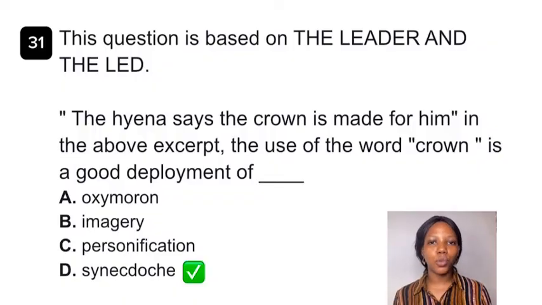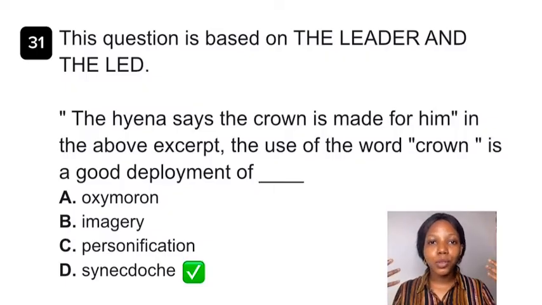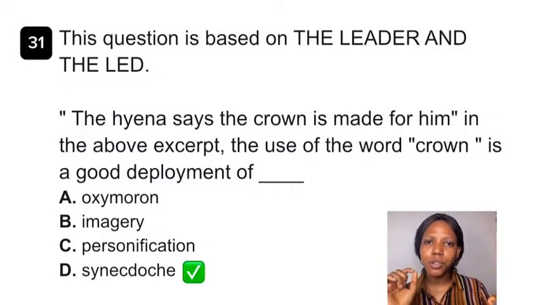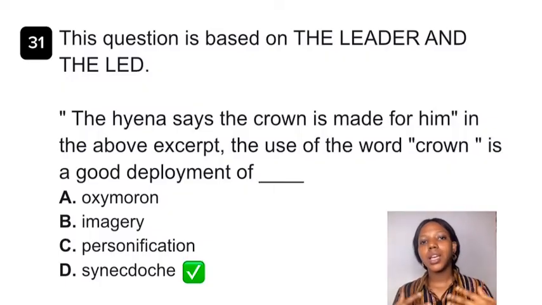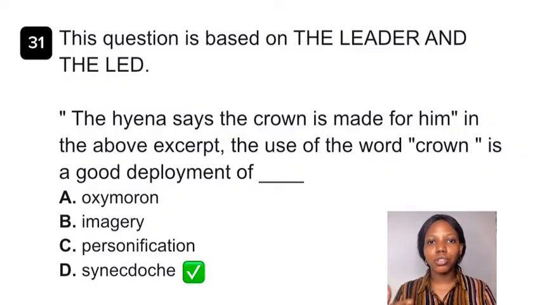Now when we speak of oxymoron, oxymoron is placing side by side two contradictory words, and that does not fit in this context. When we speak of imagery, imagery is the vivid description that appeals to the senses. There's a tiny bit of imagery here with the crown symbolizing leadership and authority, but imagery is a full, detailed description that appeals to the senses, and so the focus here is more on what the word crown symbolizes rather than creating a sensory impression.